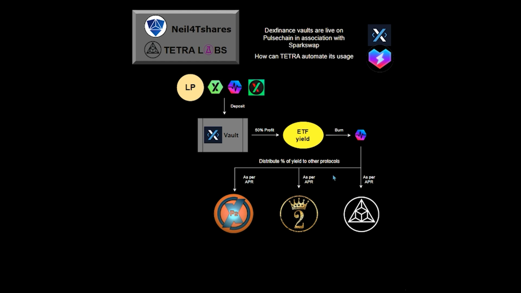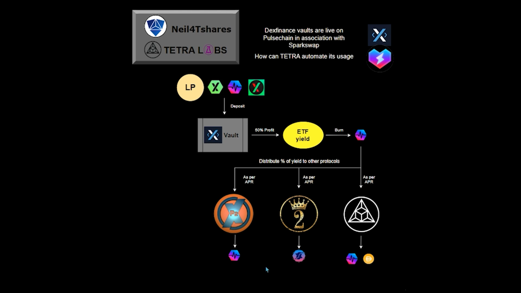So if you do this on a weekly or monthly basis, maybe one month you may put more in TETRA than 2FUX, or more in P2X than TETRA, or whatever. So these are just options that will be available that TETRA can manage for you. But each protocol has its own yield too. So TETRA, for instance, will pay out yield in Pulse and stablecoins, whereas 2FUX pays out in FUX tokens and P2X pays out in Pulse.